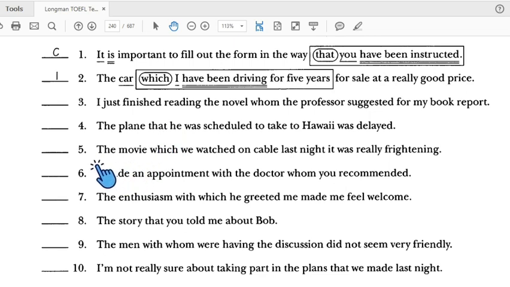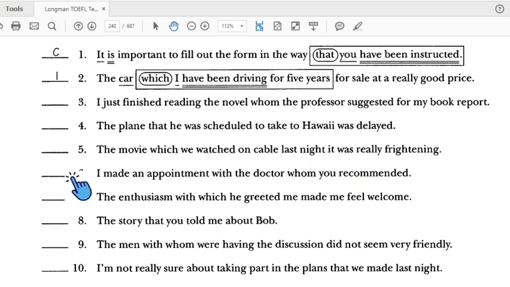Number 5: the movie which we watched on the cable last night, it was really frightening. Subject, connector, subject, verb means that up to here is an adjective clause going back to the movie. There's a verb, but there's an extra subject, it and movie. So number 5 is incorrect. We have to revise it.